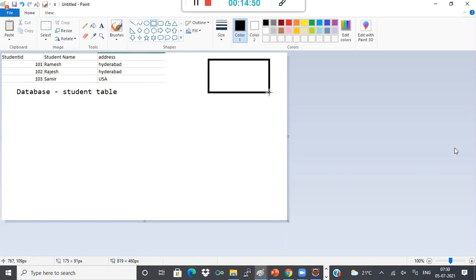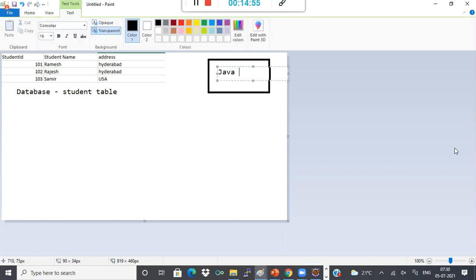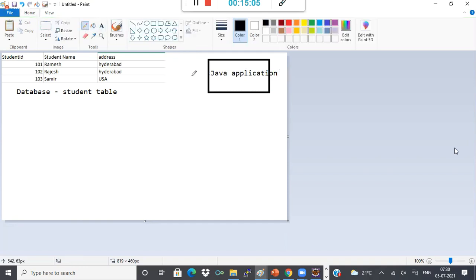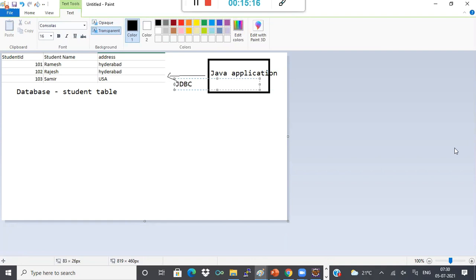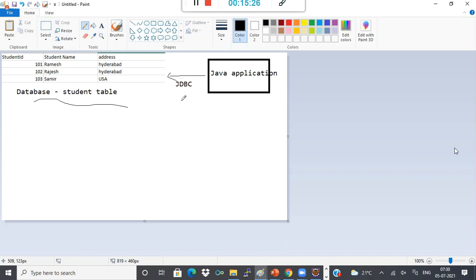The Java application connects to this database. How will you connect? The basic library that you use is JDBC. Using JDBC you connect to this database and get the student related data.